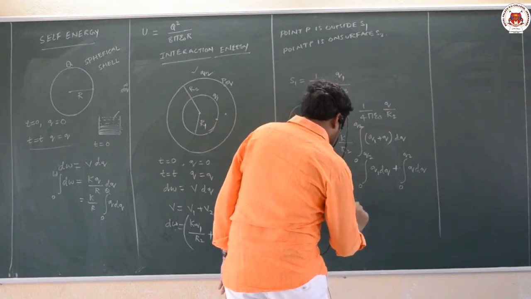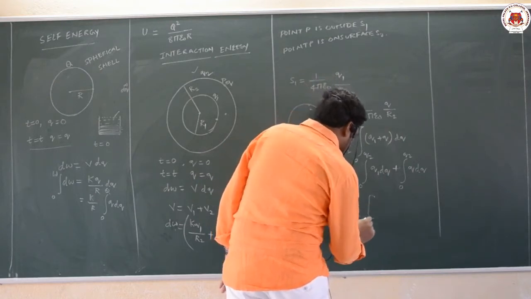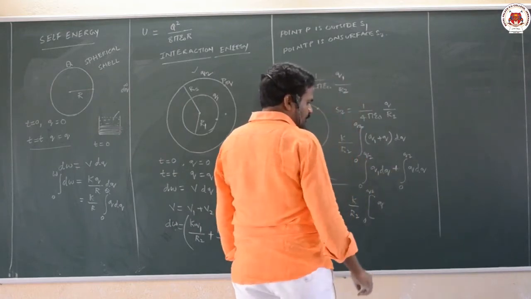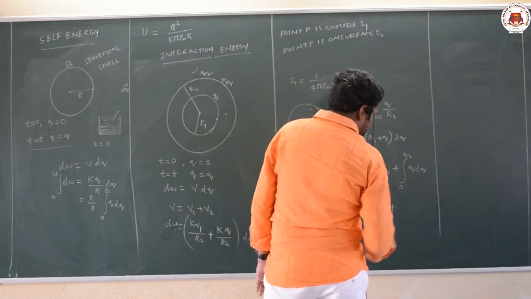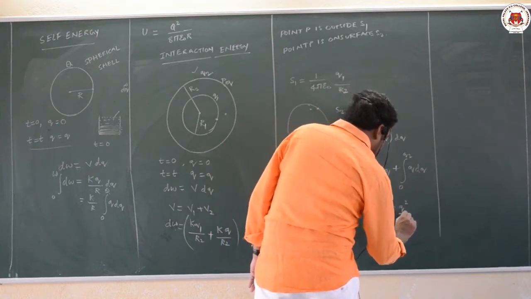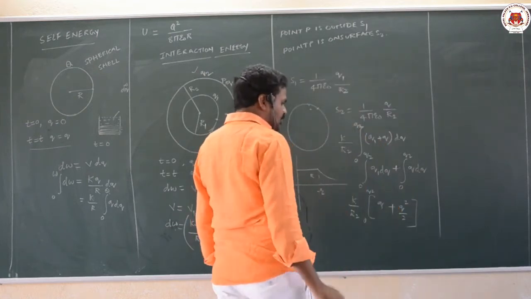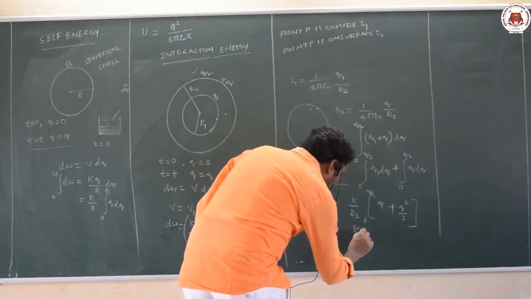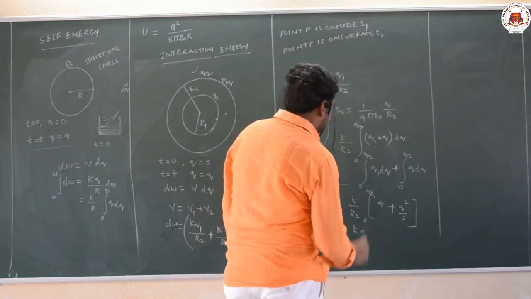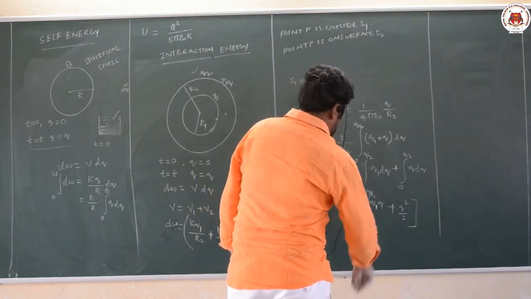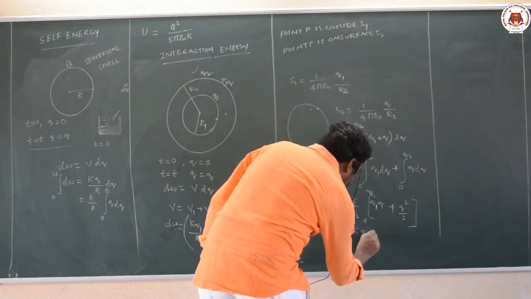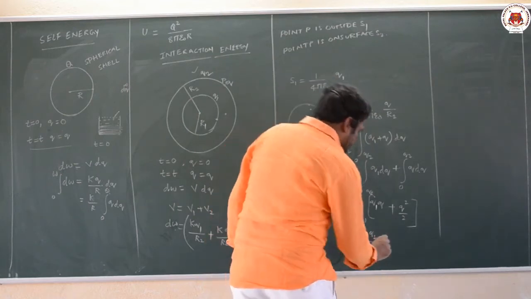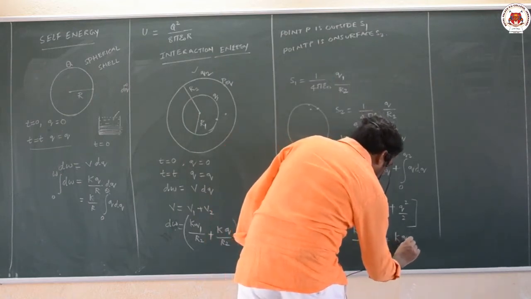So K by R2 into, from 0 to Q2, this is Q plus Q square by 2. Now in place of Q, substitute Q2. What will you get? K Q1 Q2 by R2 plus K Q2 square by